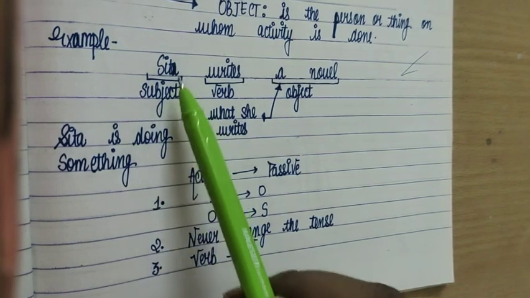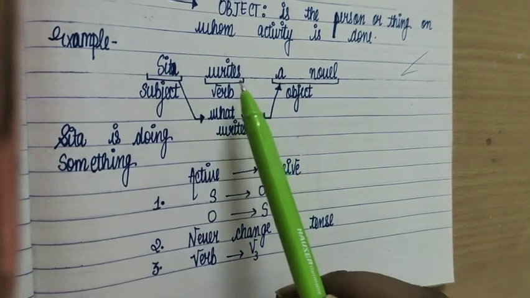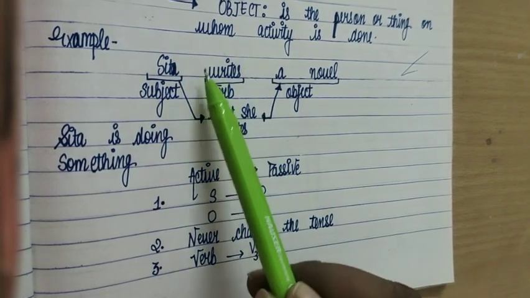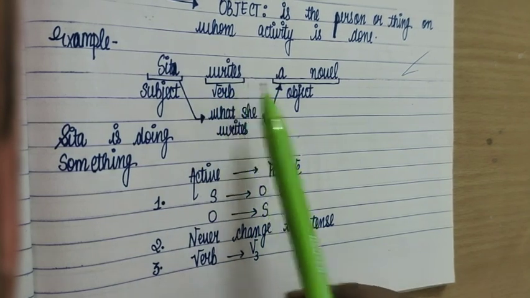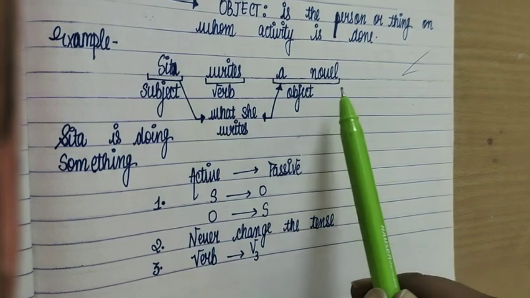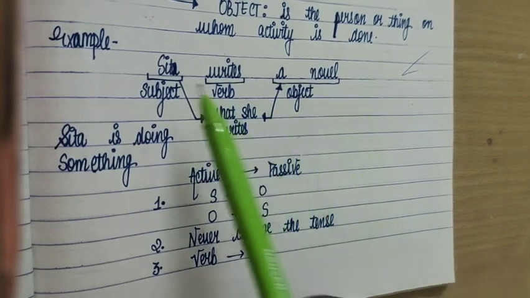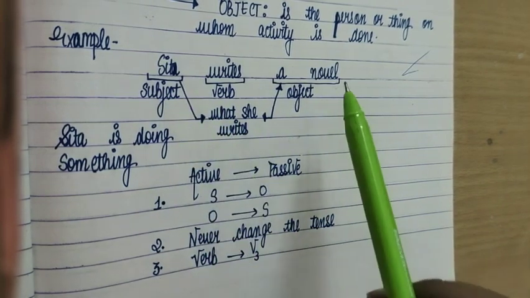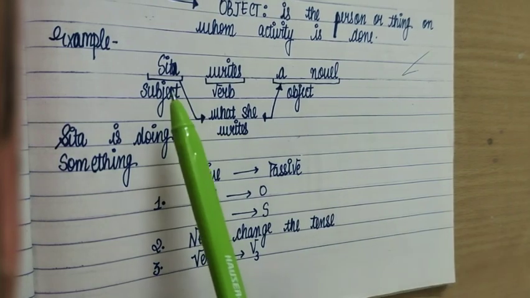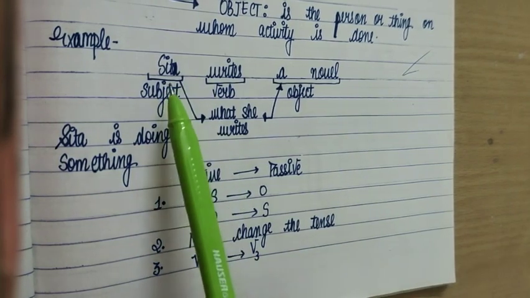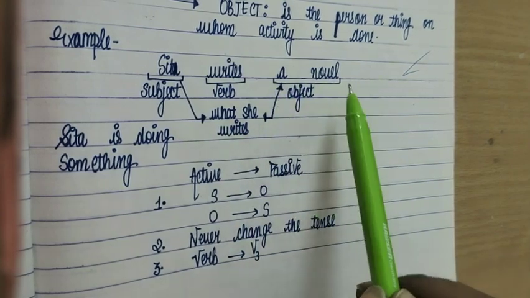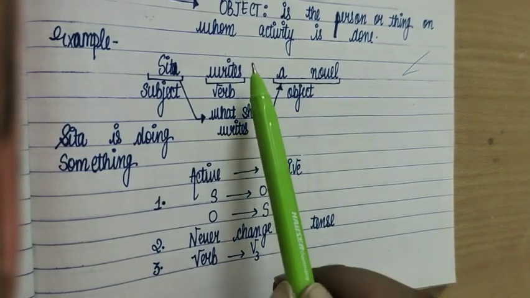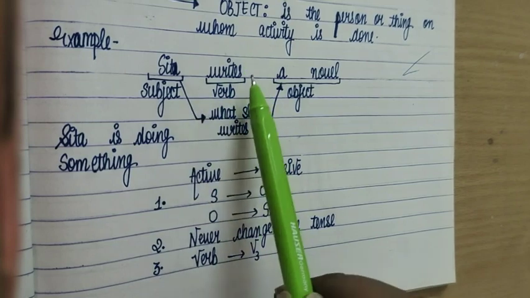Sita is what? This is a subject. What is Sita doing? She writes. That is a verb. And what does she write? A novel. That is your object. So who is Sita? Sita is a girl. So that is a subject. What does she write? She writes a novel. That is the object. Okay, so what is Sita doing? She writes. So that is a verb.